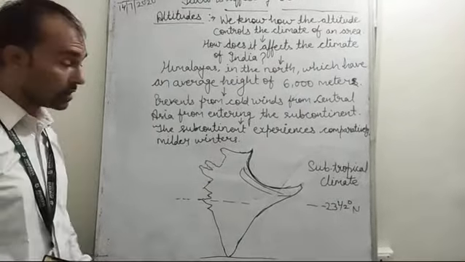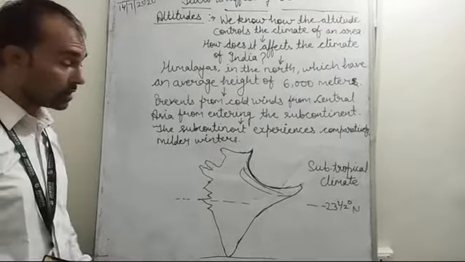What happens there? These Himalayas protect our country from Central Asia. How do they protect it? They prevent the cold winds which come from Central Asia from entering into the subcontinent. Now imagine, if the Himalayas would not have been there, what would have happened?